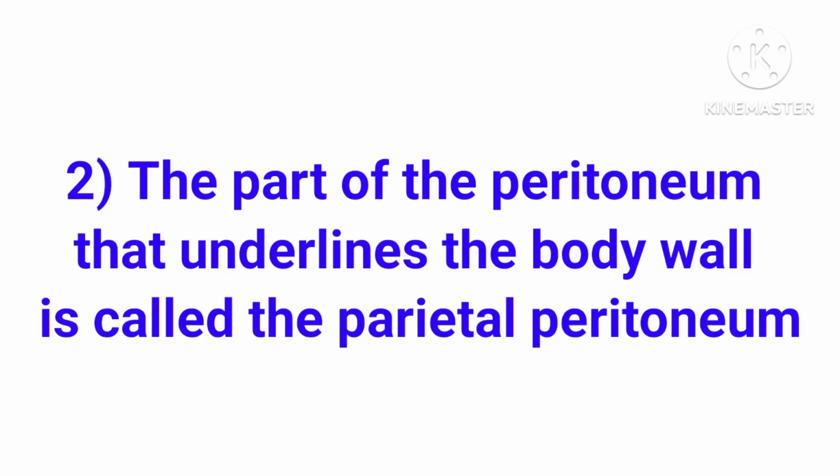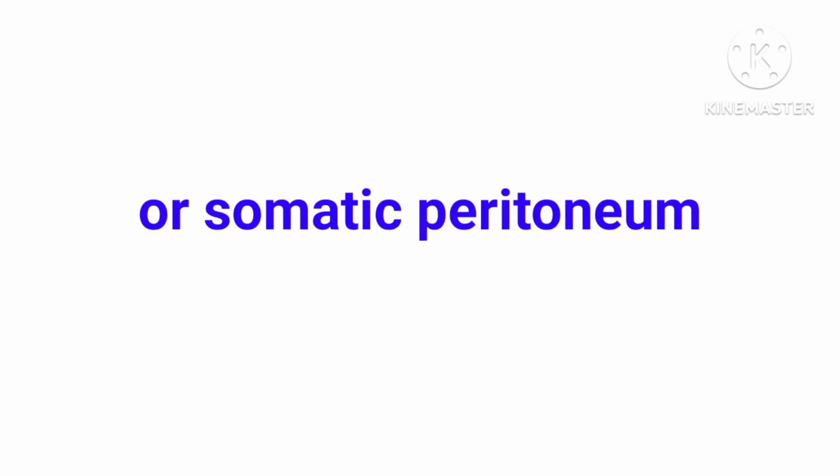The part of the peritoneum that underlines the body wall is called the parietal peritoneum or somatic peritoneum.